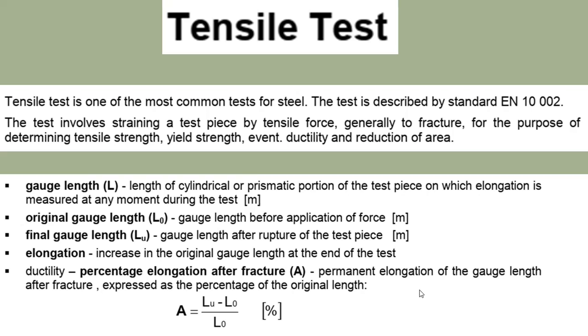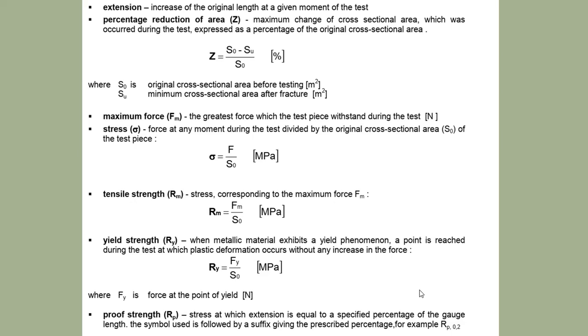Then original length, then final length, then elongation, ductility. Percentage elongation after fracture A is equal to (LU minus L0) upon L0, in percentage. LU is the final gauge length, L0 is the original gauge length. Then extension, then percentage reduction of area Z. If length is increased, area will be decreased.